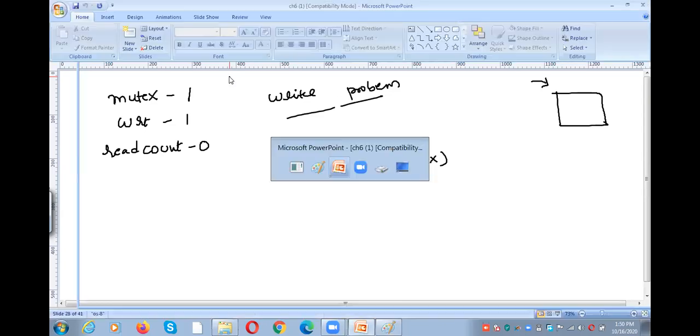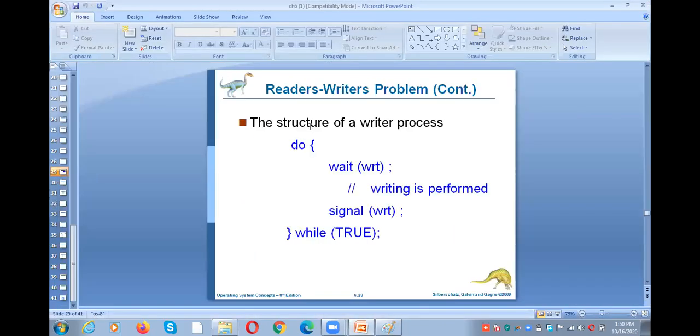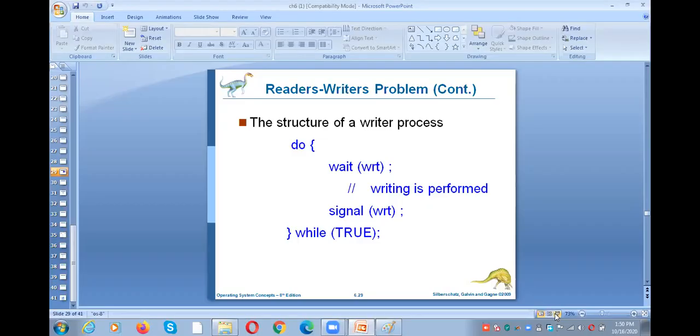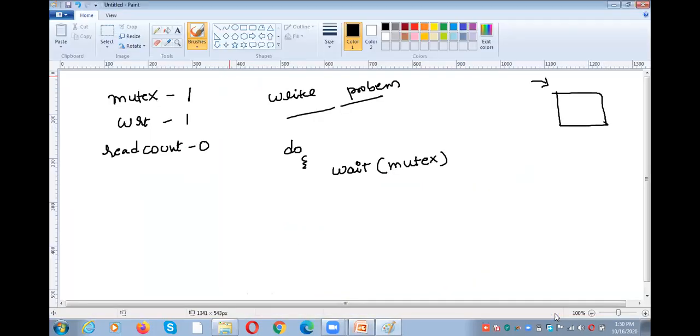Wait of WRT means essentially the WRT value is 1.